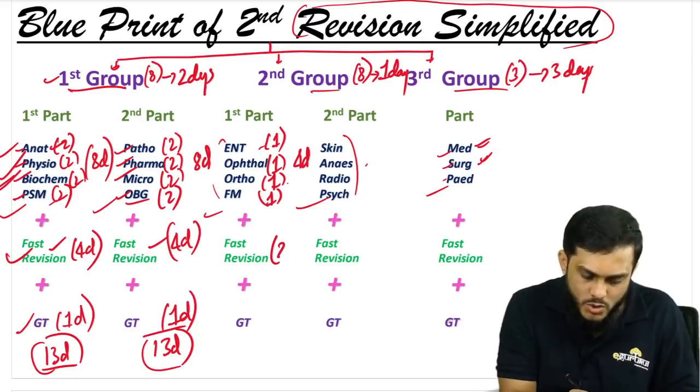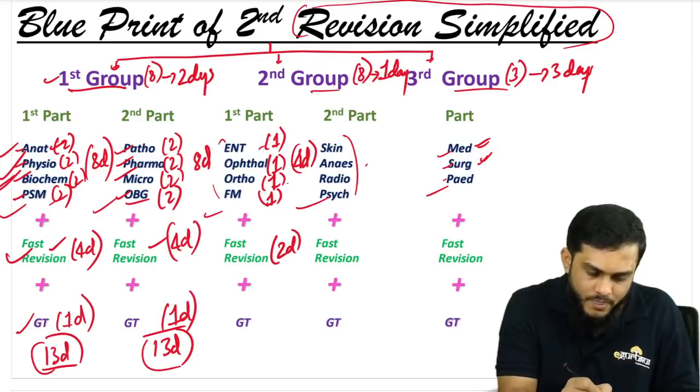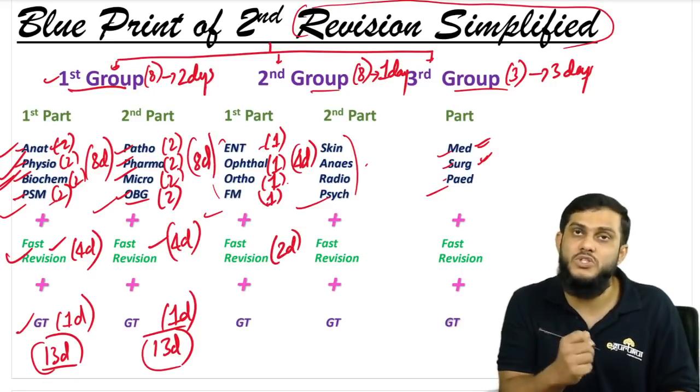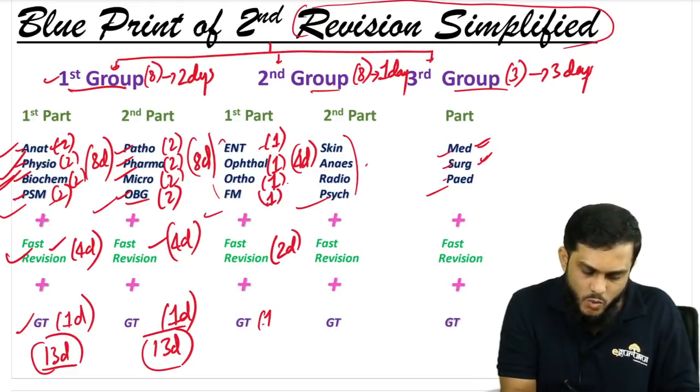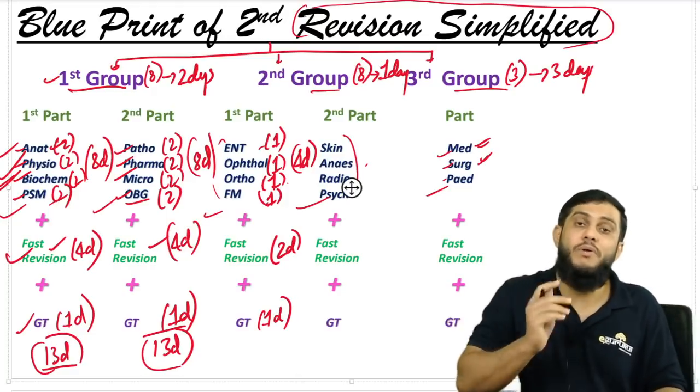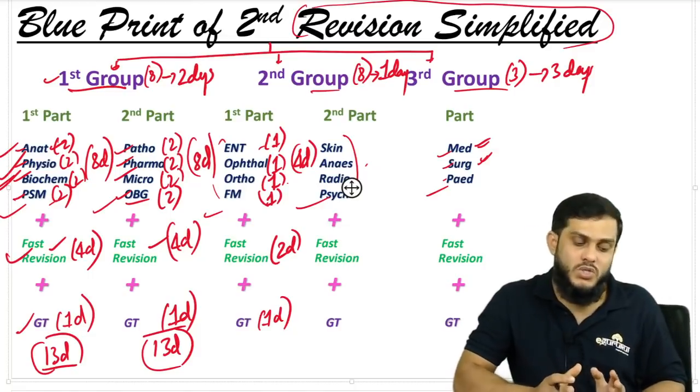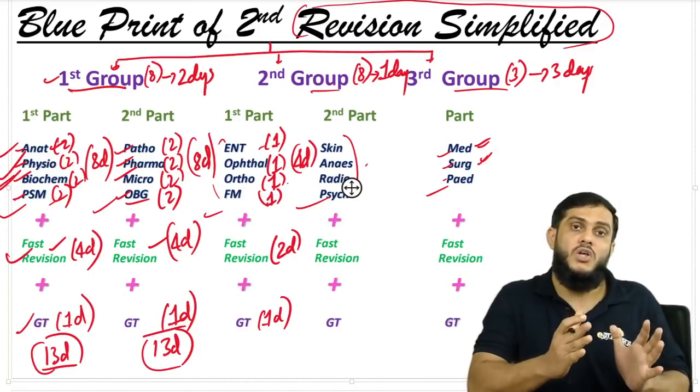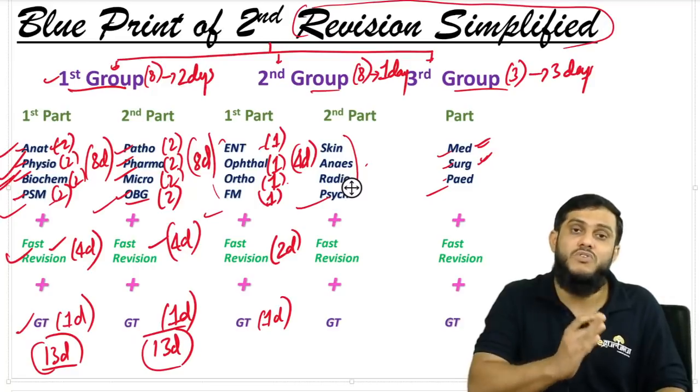So in 2 days you are going to finish the revisions. 4 plus 2, 6 days, and then give the GT 1 day. 1 day GT. Now you make sure that 4 plus 4 plus 4, so these are 12 subjects. You need to answer most of the questions from these 12 subjects.